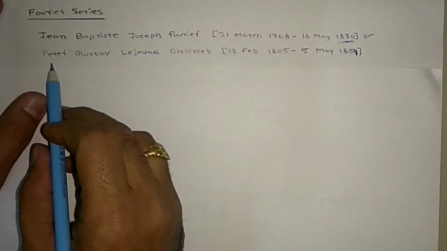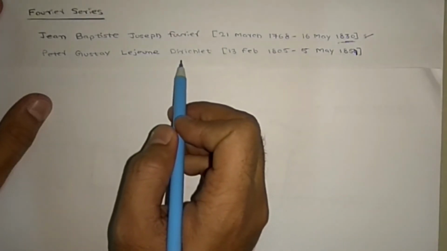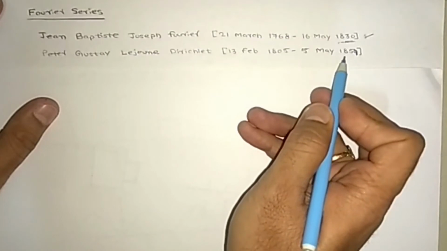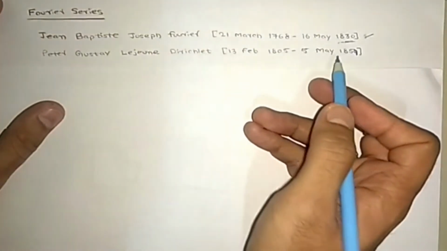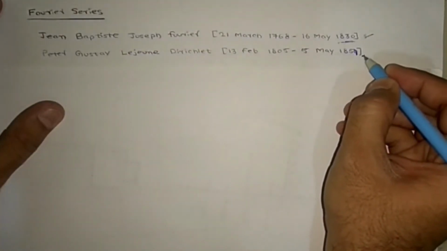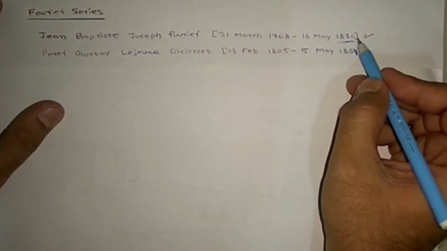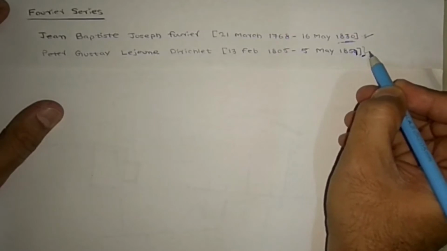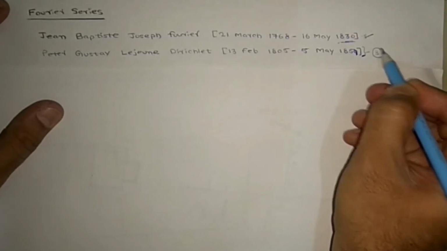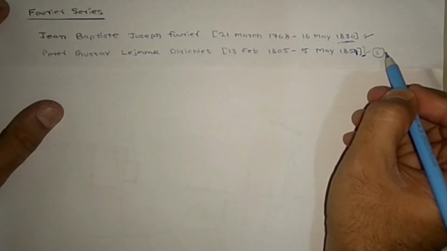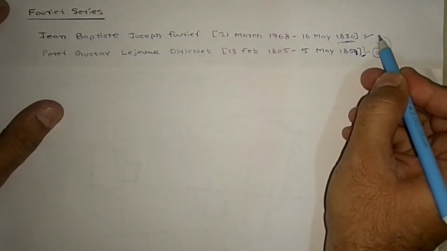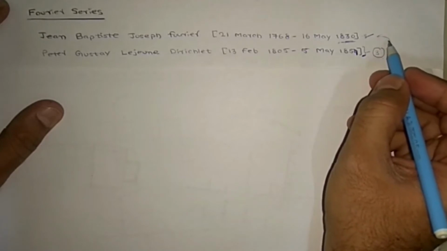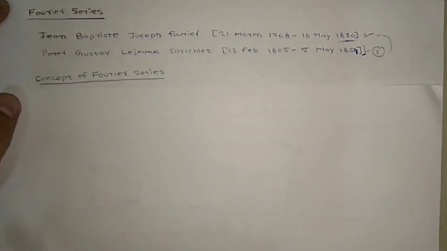One more person is also here, Dirichlet, who lived from 13th Feb 1805 to 5th May 1859. He gave some limitations. If you want to apply the Fourier series, his concept gives three limitations. Only if these three limitations are satisfied do you go to the Fourier series. If they are not satisfied, you cannot enter the Fourier series. So let us see the concept of Fourier series.